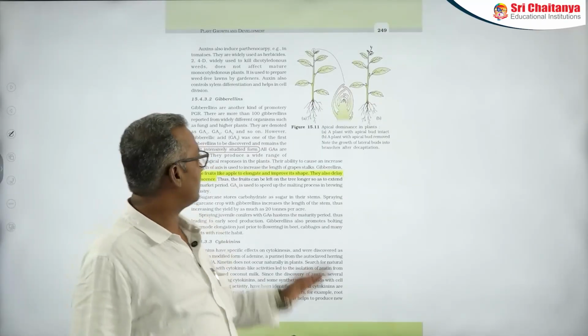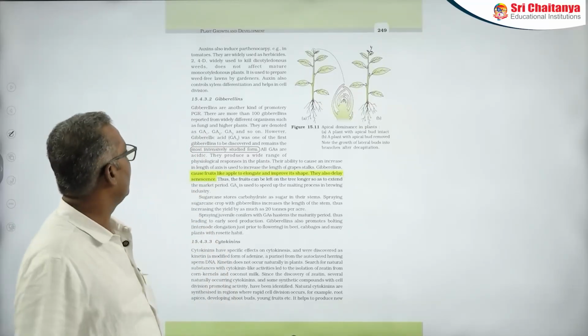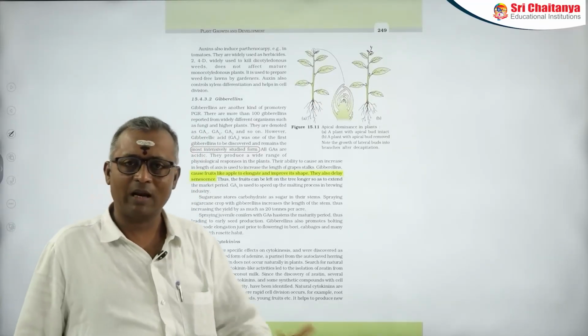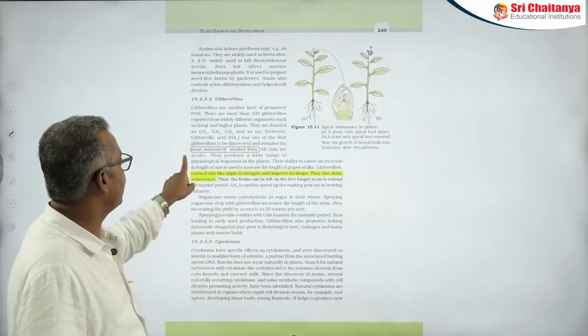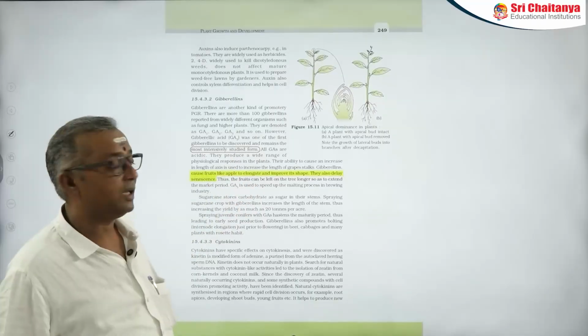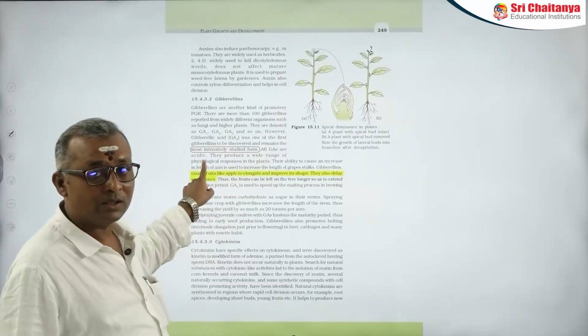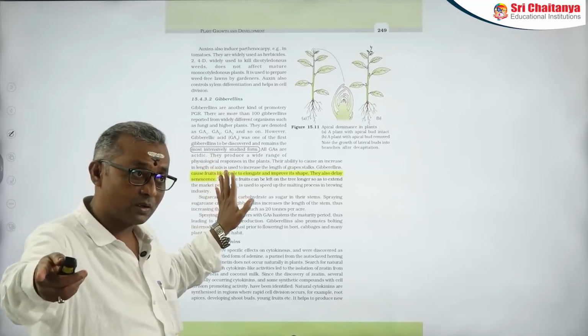Now let us go into the second important phytohormone, that is gibberellin. When it comes to gibberellins, we now have more than 100 gibberellins, and the most intensively studied form of gibberellin is GA3. I have highlighted it here. This you have to remember. More than 100 gibberellins are there.